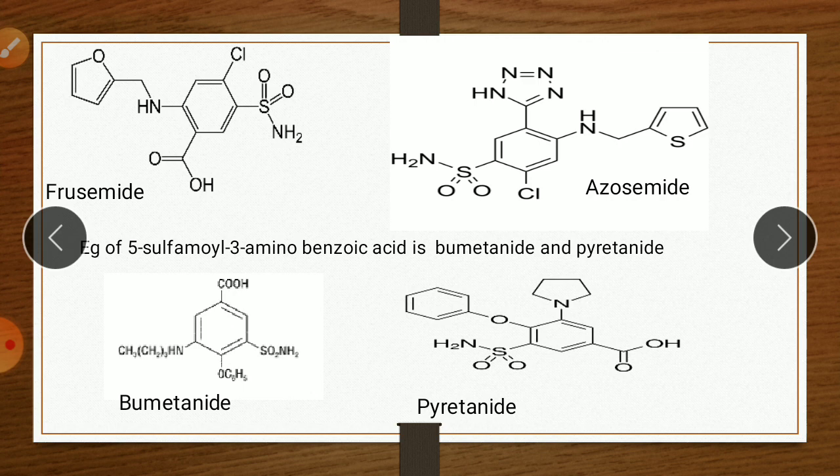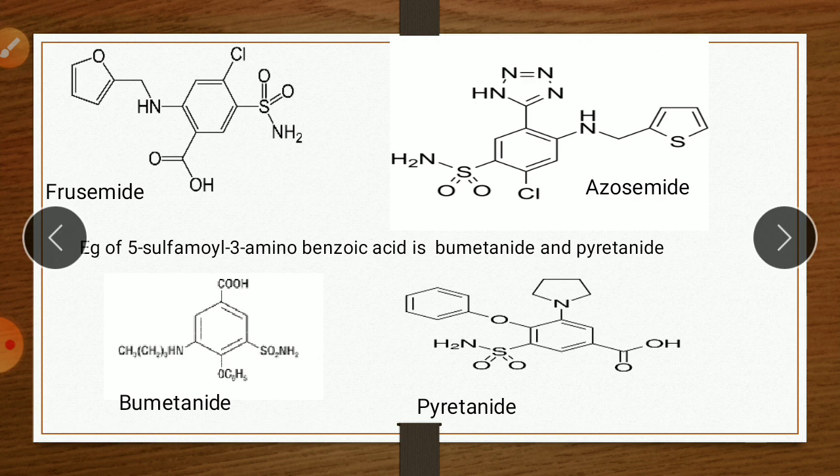Examples of 5-sulfamoyl 3-amino benzoic acid are bumetanide and piretanide. These are examples of the second subclass, the 3-amino benzoic acid. Here we see an amino group on the third position, but with a substitution. Similarly, here there is a pyrrolidine ring on the amino group.